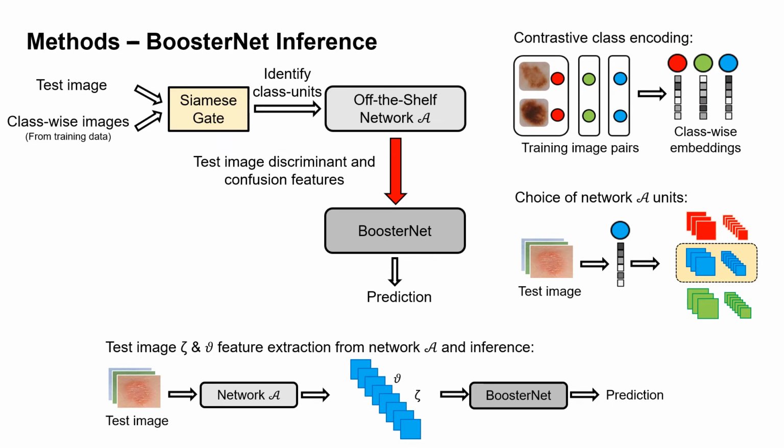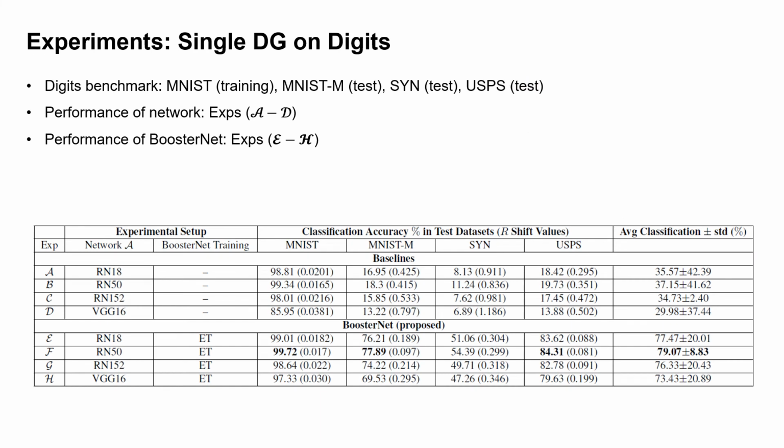To validate the performance of BoosterNet, we evaluate on the digits benchmark, where we used MNIST for training network A and the other datasets for testing, representing out-of-distribution target data.